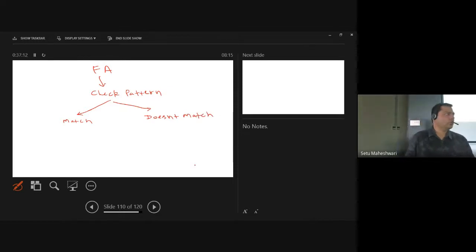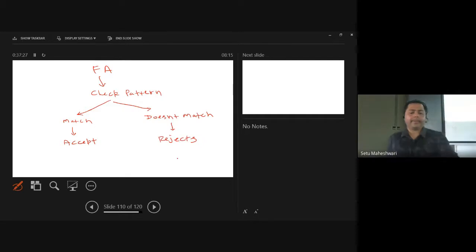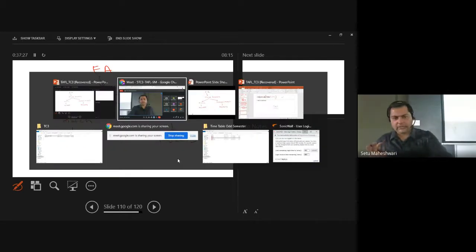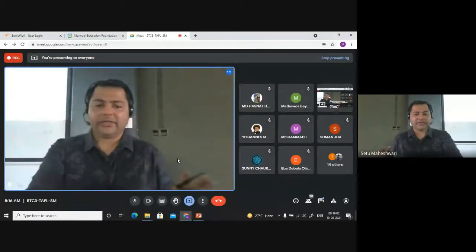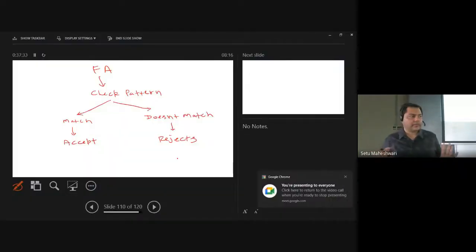If the pattern matches, then the automata accepts the string, and if the pattern does not match, it rejects the string. Everybody is already clear that this is the regular process.